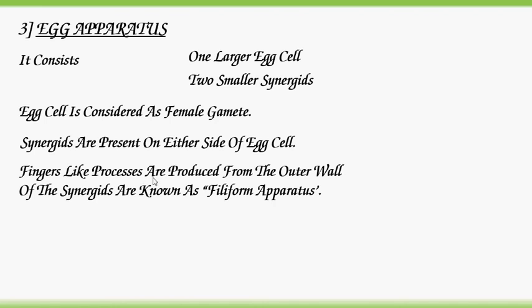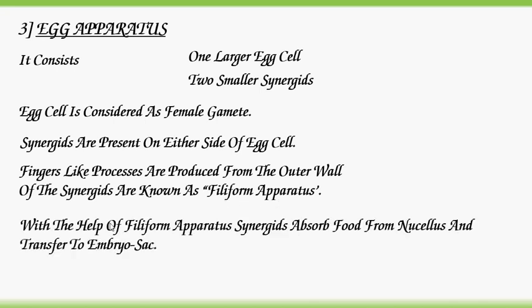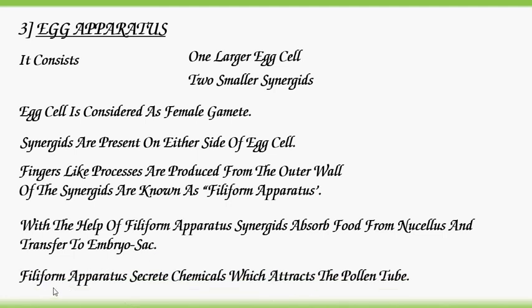Finger-like processes produced from the outer wall of the synergids are known as filiform apparatus. With the help of the filiform apparatus, synergids absorb food from the nucellus and transfer it to the embryo sac. The filiform apparatus secretes chemicals which attract the pollen tube.